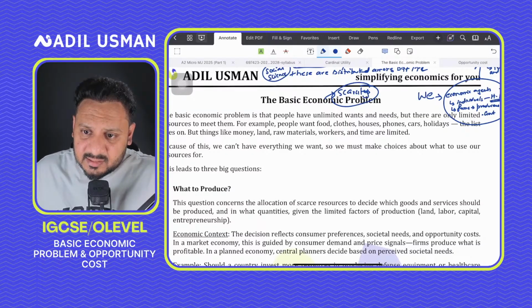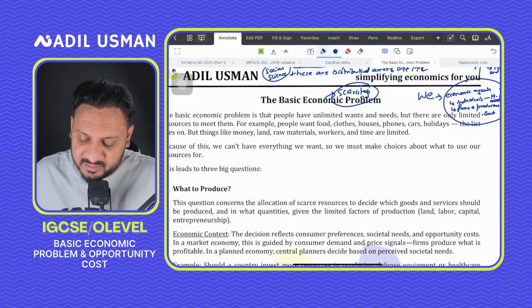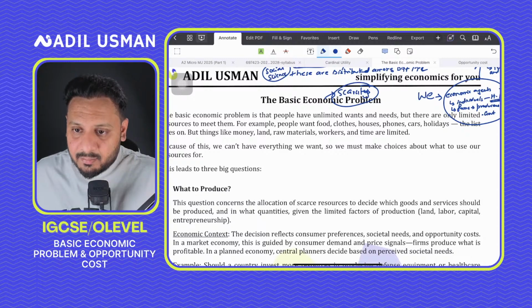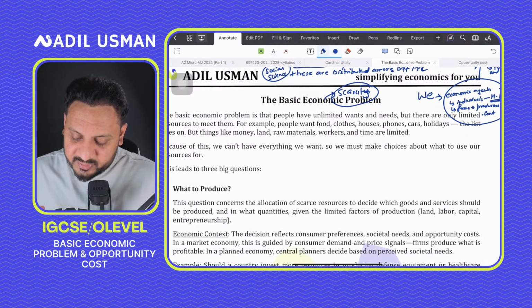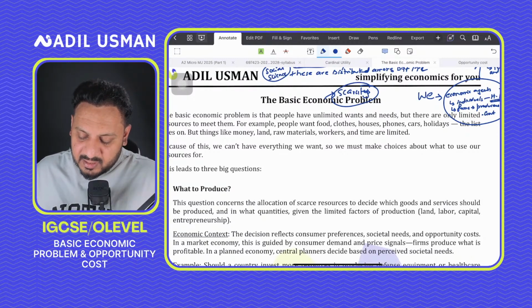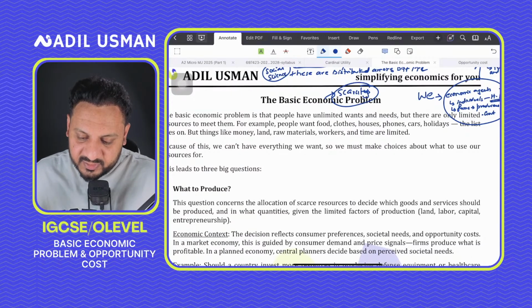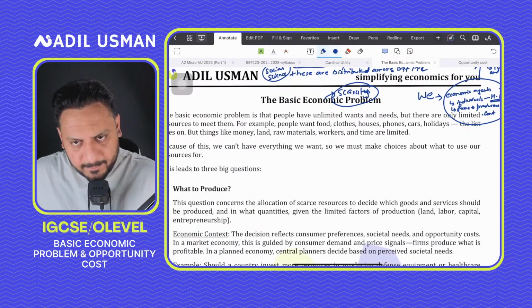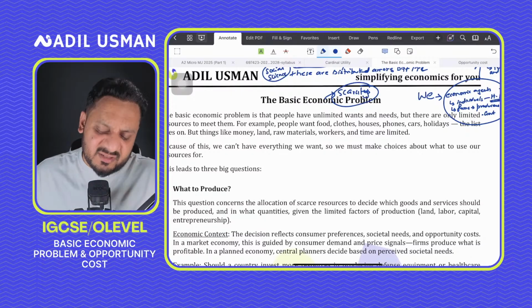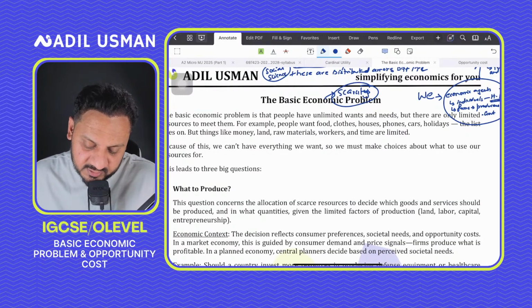Yes, the chat says consumers. You are right, but you're half right. Consumers are basically known as individuals or households, and when you're saying consumers, yeah, you can say that. So consumers and producers and the government, right? But consumers are also known as households or individuals in an economy, right?